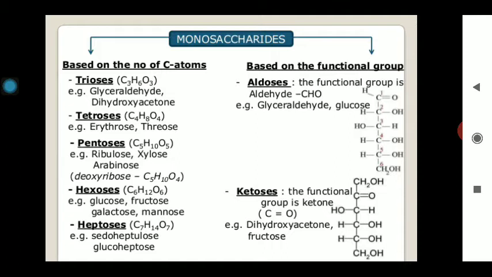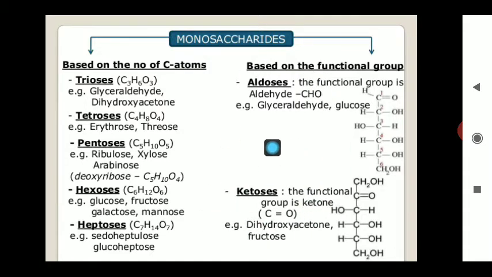And as well, on the basis of the type of functional group, the monosaccharides are of two types. If the aldehyde group is present in the structure of the monosaccharide, the resultant compound is known as an aldose, while if a ketone is present as the functional group, the compound is known as a ketose.